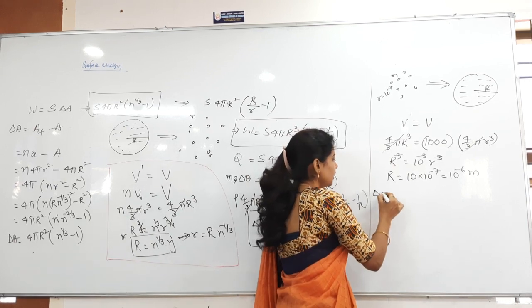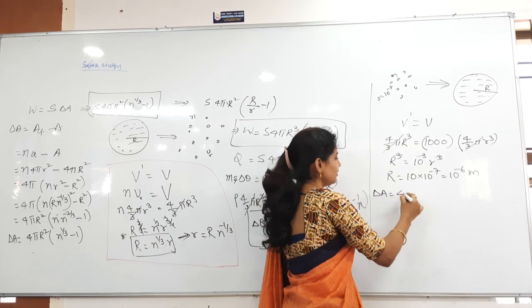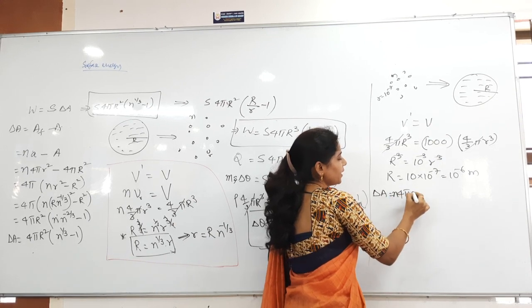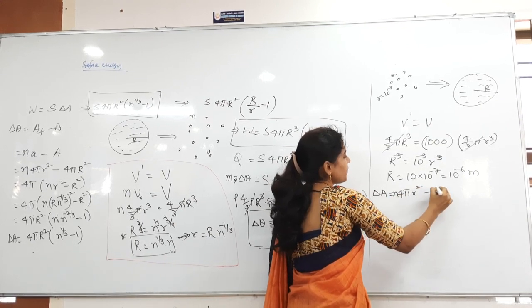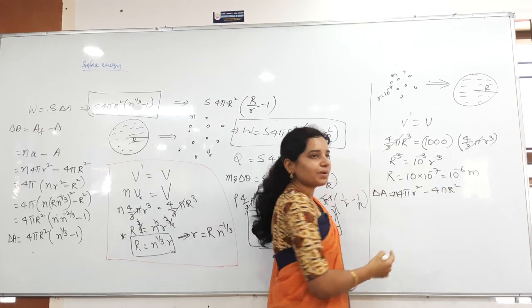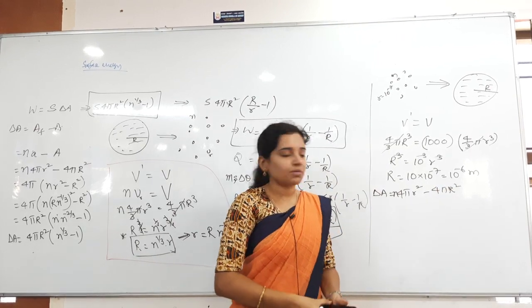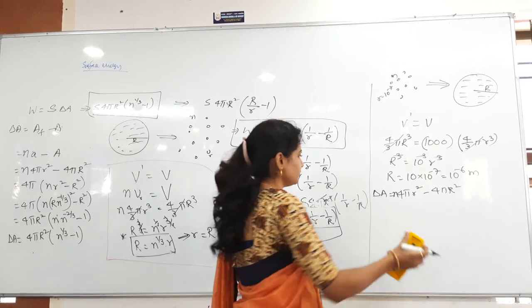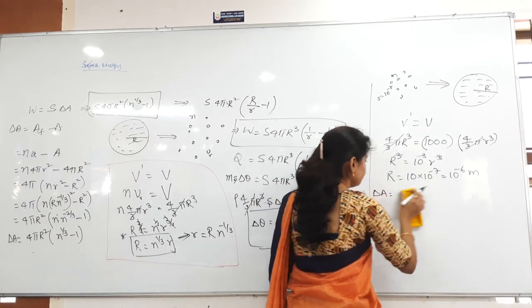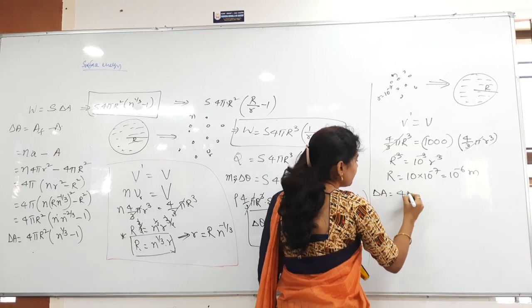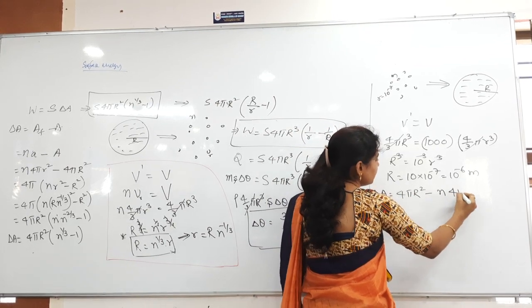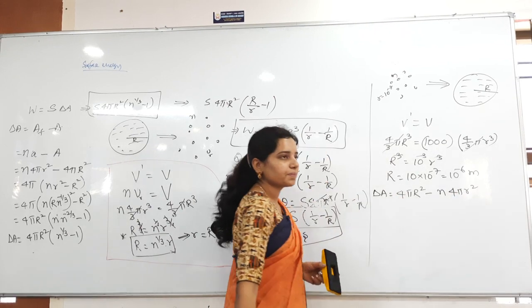Then delta A. It is n times 4 pi small r square minus 4 pi capital R square, final area minus initial area only. Final is capital R, no? Yes, I have written the reverse: 4 pi capital R square minus n number of small drops, each of area small r square.